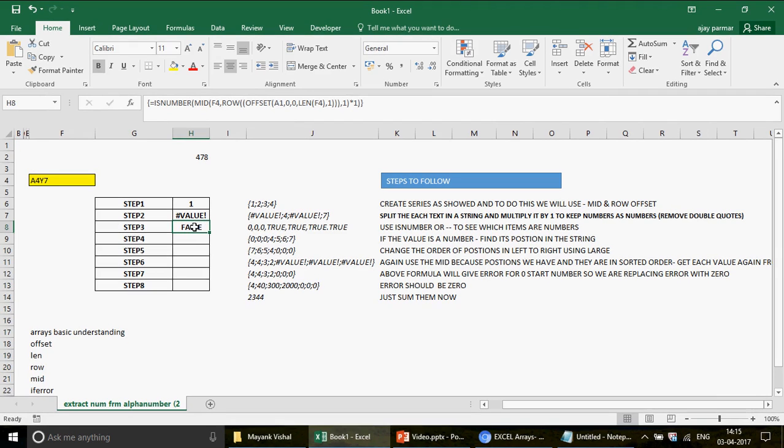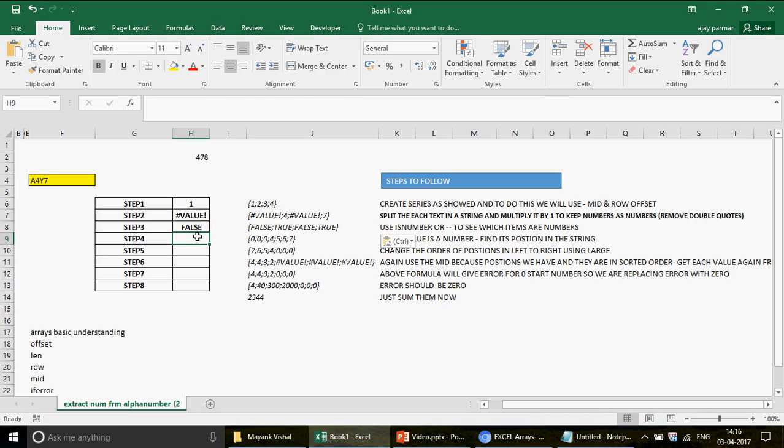When you press Control Shift Enter, this is what you will get, guys, which makes sense to me. I press F9, let me copy this output and paste it here. Now you know that A is not a number, 4 is a number, 5 is not a number, and 7 is a number. So we are going in the right direction. I have been able to get the false, true, false, true.